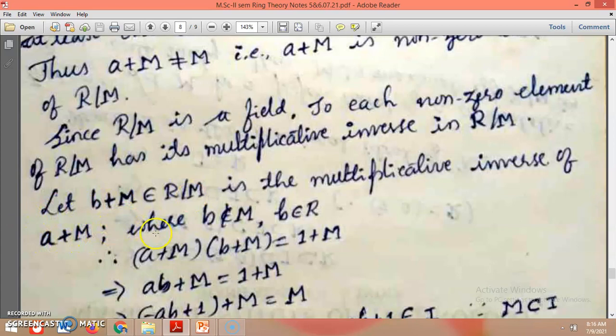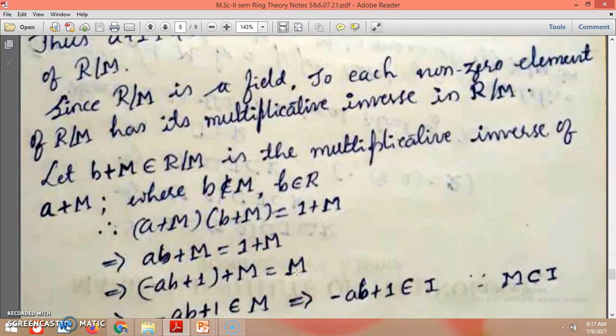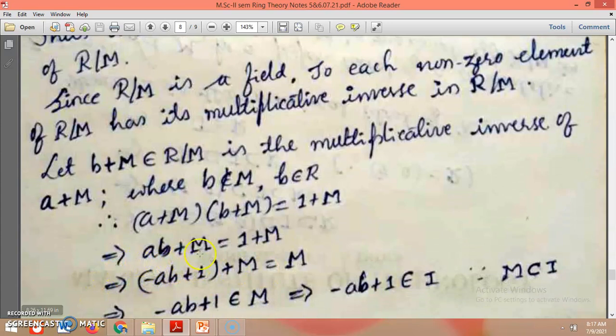Now take B, which is in R. Therefore, A plus M into B plus M is equal to 1 plus M. So AB plus M equals 1 plus M. Taking AB to the other side, this becomes minus AB plus 1 plus M, and that equals M only.